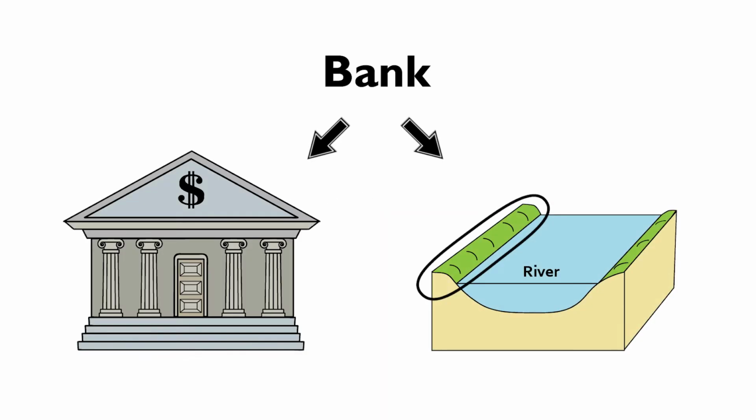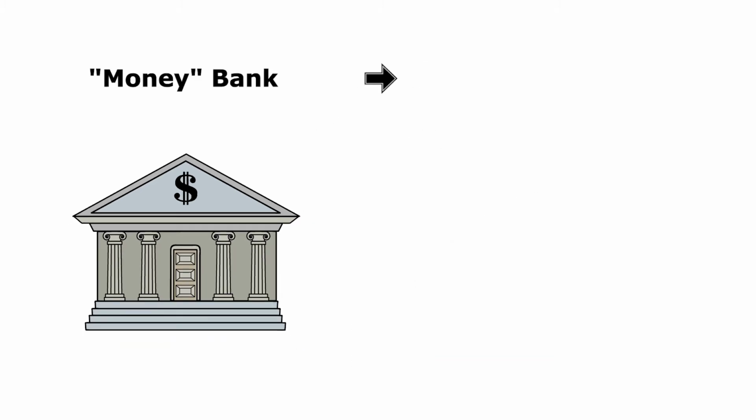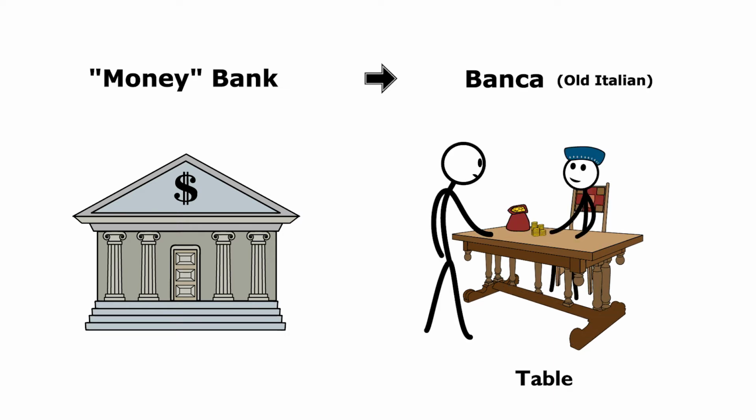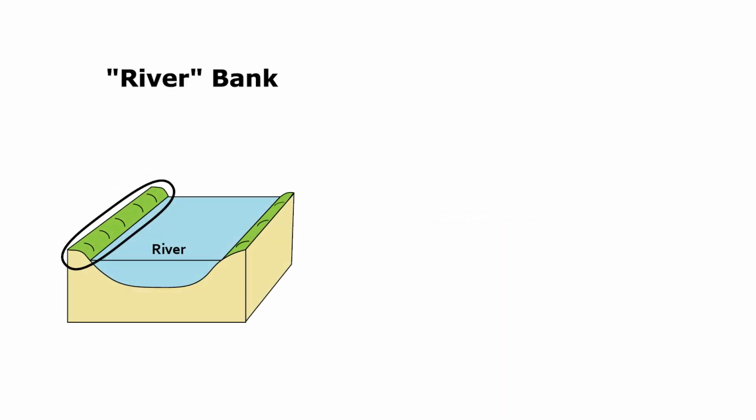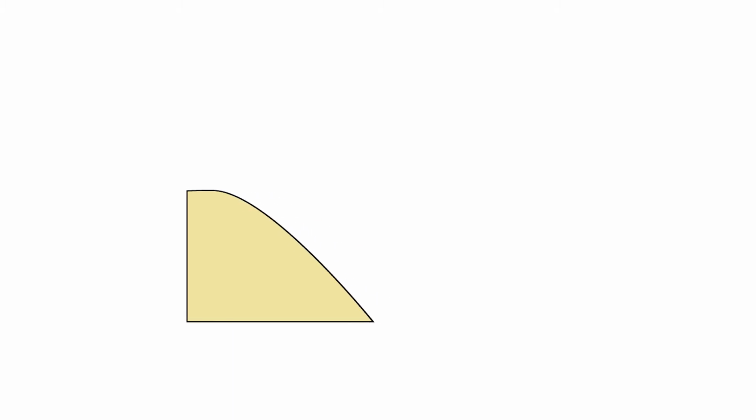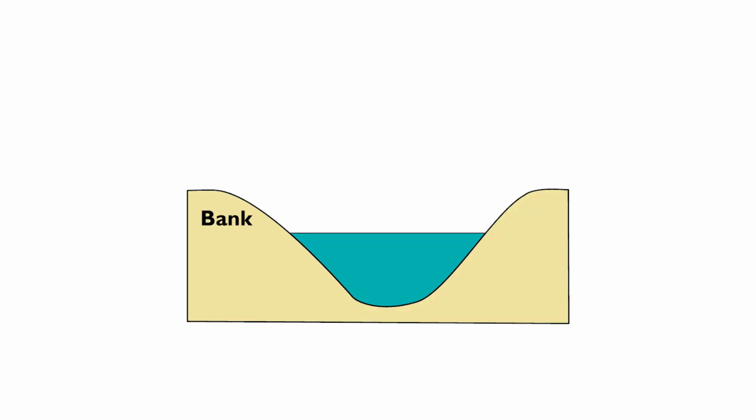These two meanings of the word bank actually have very different origins. A money bank comes from the old Italian word banca, which means table. This used to refer to a moneylender's table, which is where people would go to borrow money. A riverbank, on the other hand, comes from the old Germanic word bankon, which means slope. Here, we can see how the idea of a slope came to mean riverbank, since a riverbank is just where the land slopes downward into the water.